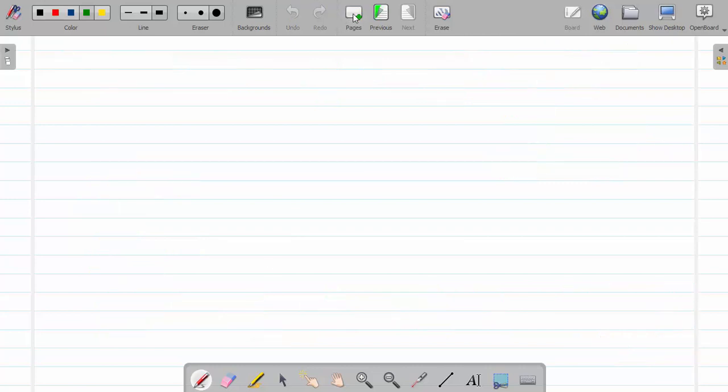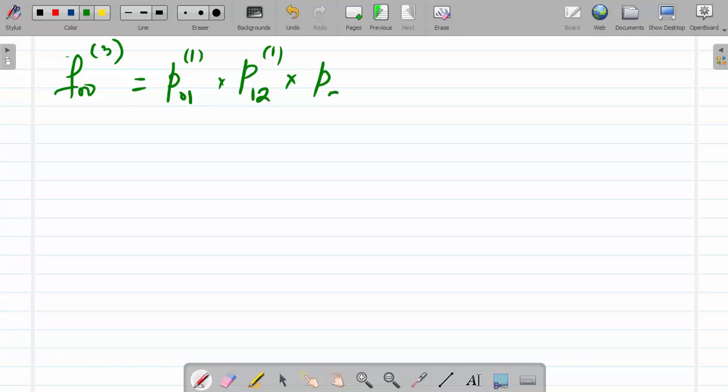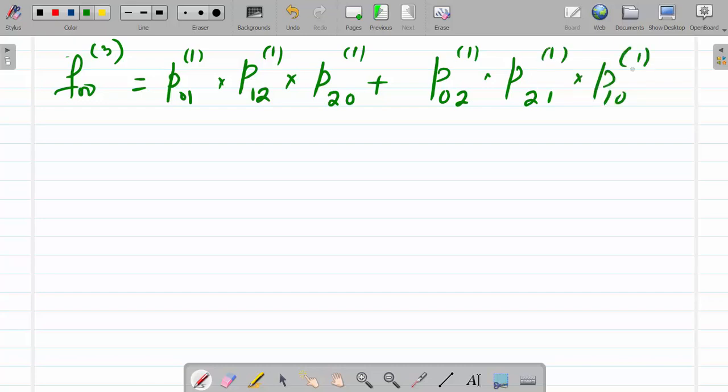So now f003, 3 steps. So here this will be P011, so P011 and then P122, then P220, then P02, then P21, then P10.